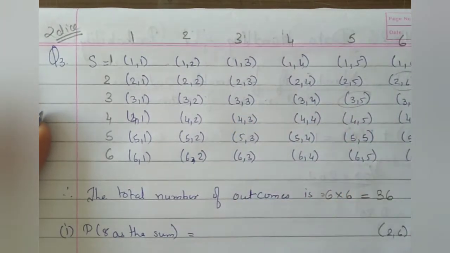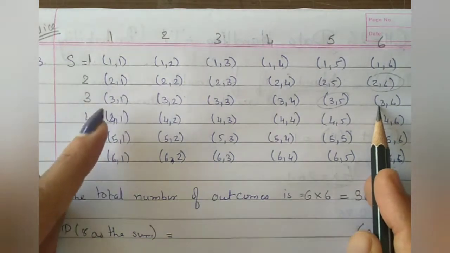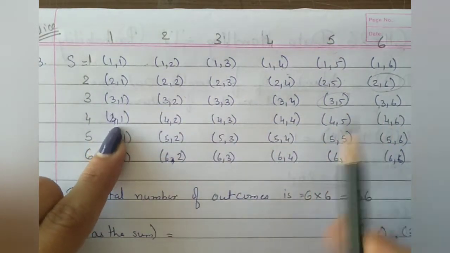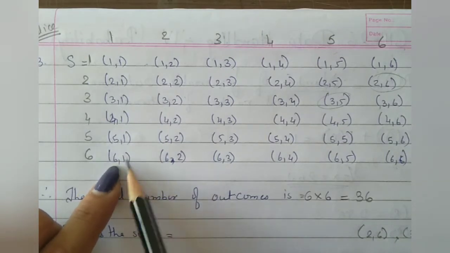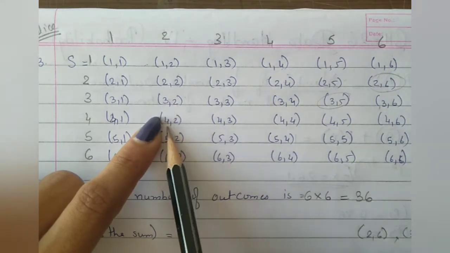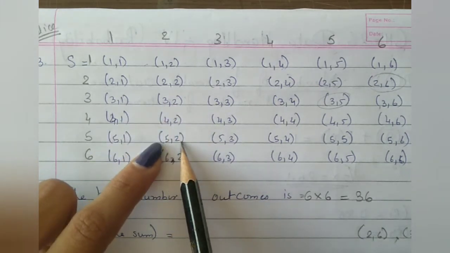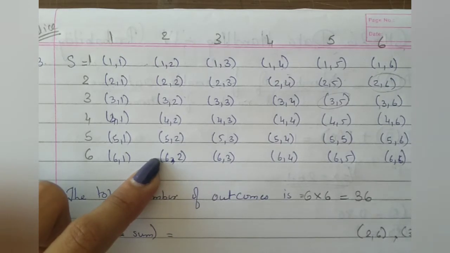Now this one, 3 and 5. The sum is 8. Okay. 6 plus 3 is 9. Another one, 4 and 1 is 5, 6, 7. Then 5, 6, 7, 8, so this one also, 6 and 2.